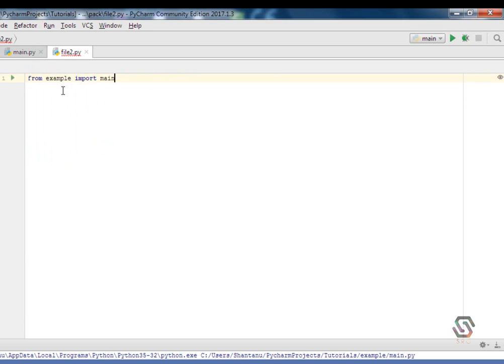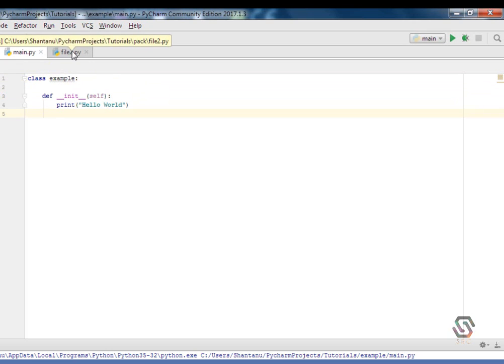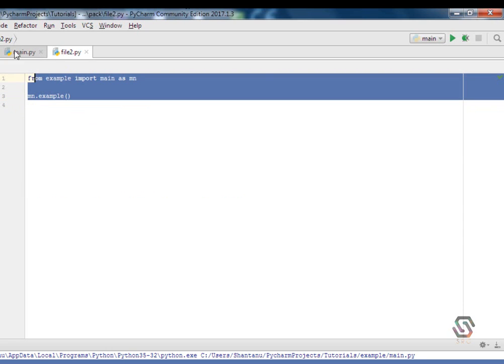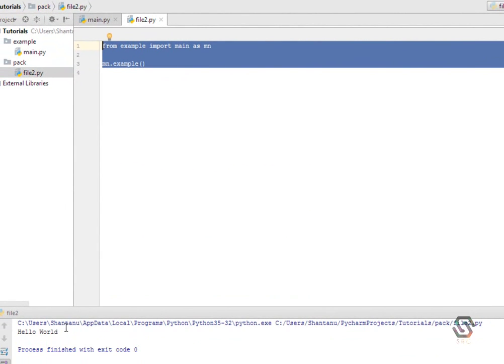Now what if I want to print this thing from here? As I've said, it will not print unless I call the class name from this file. I can do it like this, as mn. This is object-oriented programming, as you all know. I am calling this file or library mn throughout the project. So I'll go down and do mn dot the name of the class, which is example, followed by parentheses. Now if I run this file2, you'll see that it will print hello world.